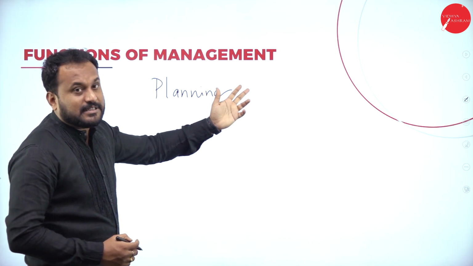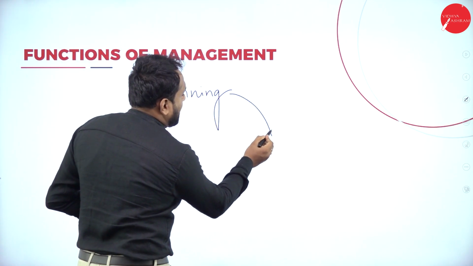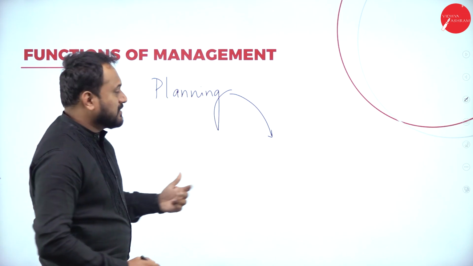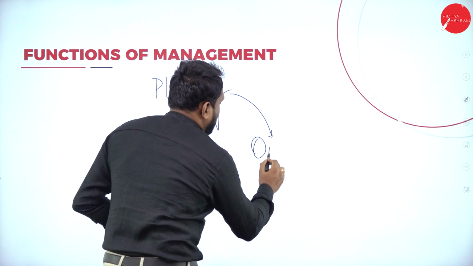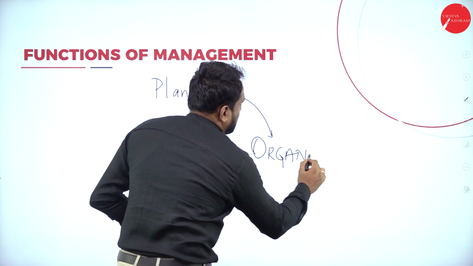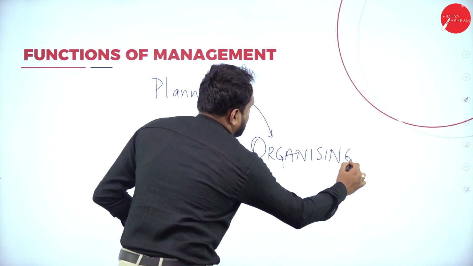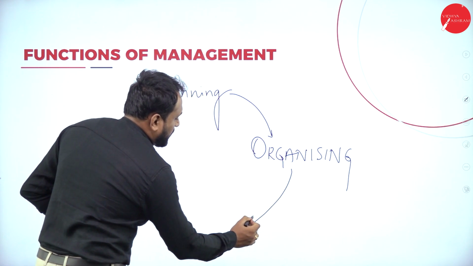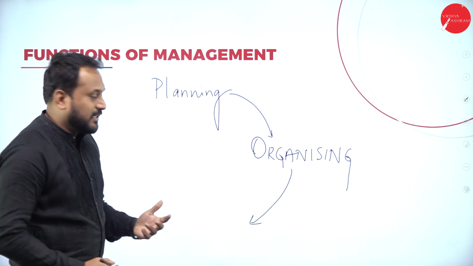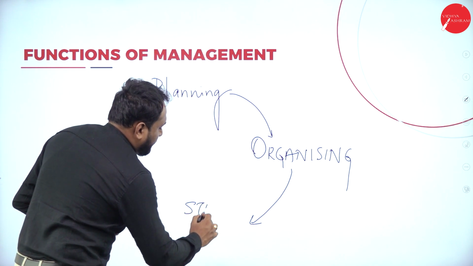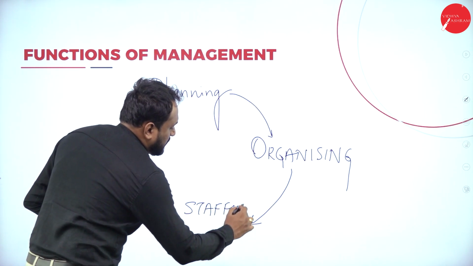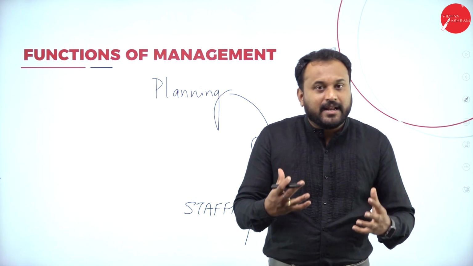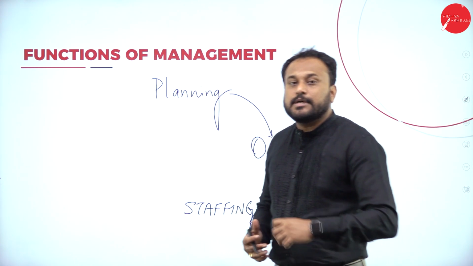I told you management is a process. How exactly the process comes, I'll explain to you. After you plan, you are supposed to organize. We call that organizing. So planning is done, organizing is here. The next one, after you organize all the things, is staffing, that is, a right person at a right place. You plan, then you organize, then you do staffing.